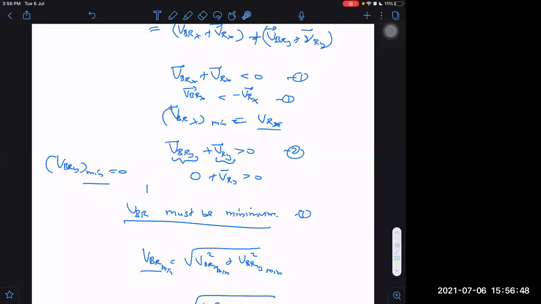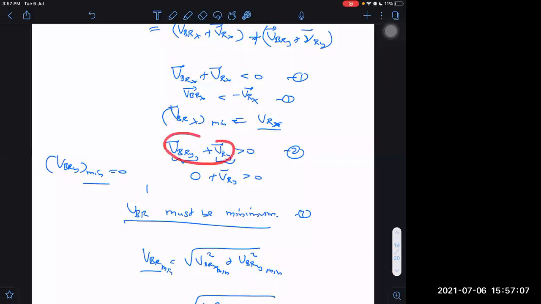VBRX minimum, how VRX? From here we can tell, no? This is less than VRX. Yes. Then we can tell. Okay, sir. And how VBRY is 0?